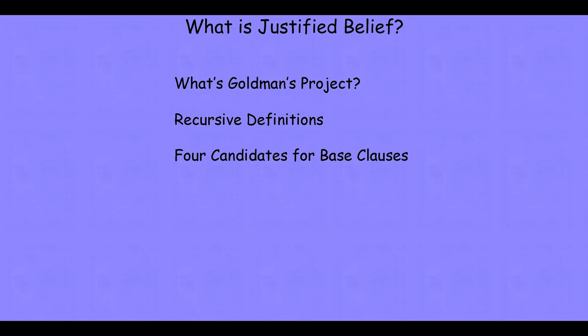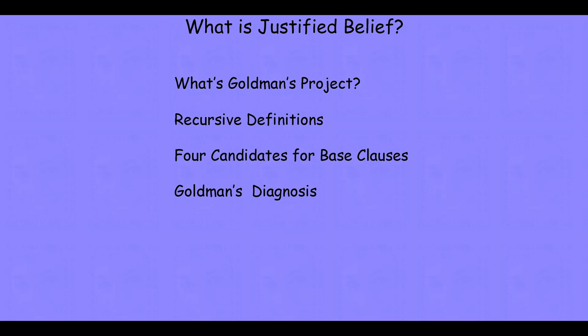He considers and rejects 4 candidate base clauses for a theory of justification. We'll go through each of them. We'll look at why he rejects them. And then we'll turn our attention to what he spends the remainder of the paper on.